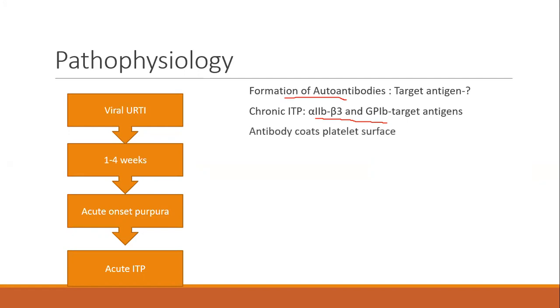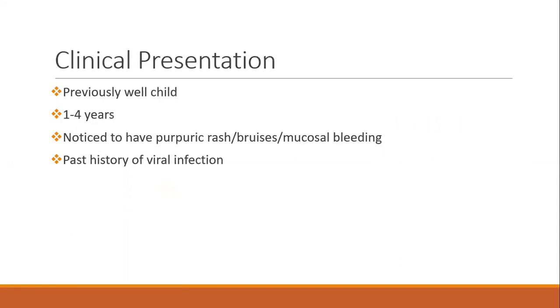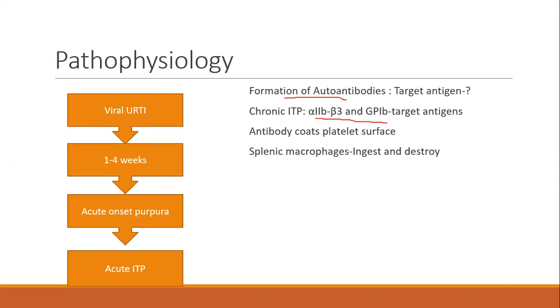This autoantibody which is formed coats the platelet surface. This antibody coated platelet will be identified by splenic macrophages and they destroy it. And hence you end up with a thrombocytopenia. Correct. This is the pathophysiology. So viral infection, autoantibody coats platelet, platelets get destroyed by splenic macrophages.